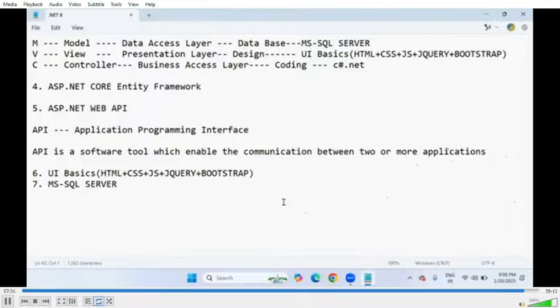Next, ASP.NET Core. The next subject is ASP.NET Core MVC. The fourth one is ASP.NET Core Entity Framework. These are all the ASP.NET family, including Entity Framework.